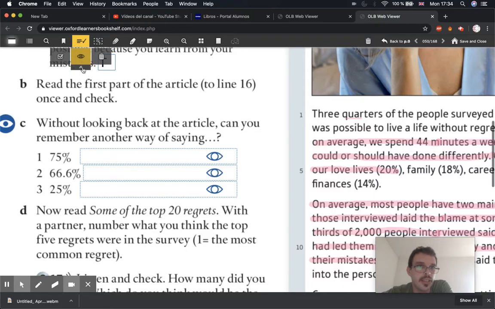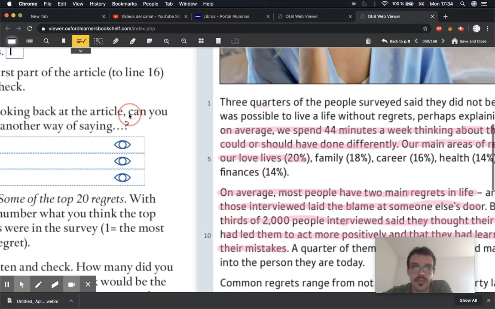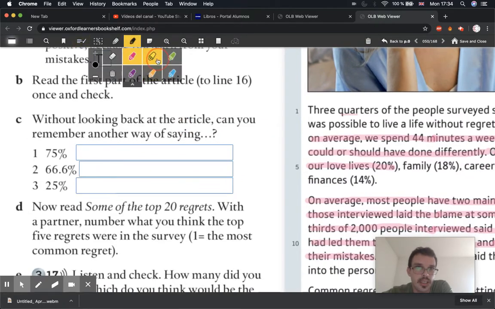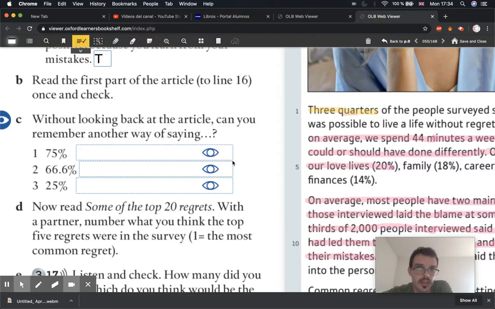So we're on exercise C. In the article, there's another way to say 75%. Can you find it in the article? I'm going to get my highlighter and put it in a different color, yellow. It should be this, 3/4. If I look up here at the answers, 3/4. 75%. There's 4/4 in one.